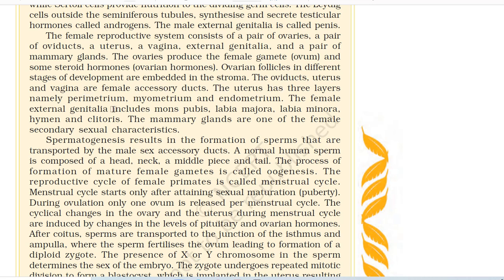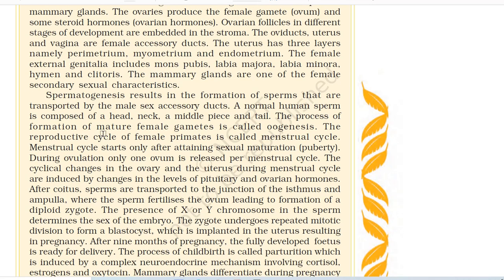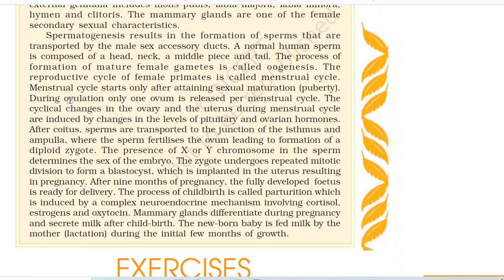The oviducts, uterus, and vagina are female accessory ducts. The uterus has three layers, namely perimetrium, myometrium, and endometrium. The female external genitalia includes mons pubis, labia majora, labia minora, hymen, and clitoris. The mammary glands are one of the female secondary sexual characteristics. Spermatogenesis results in the formation of sperms that are transported by the male sex accessory ducts. A normal human sperm is composed of a head, neck, a middle piece, and tail.